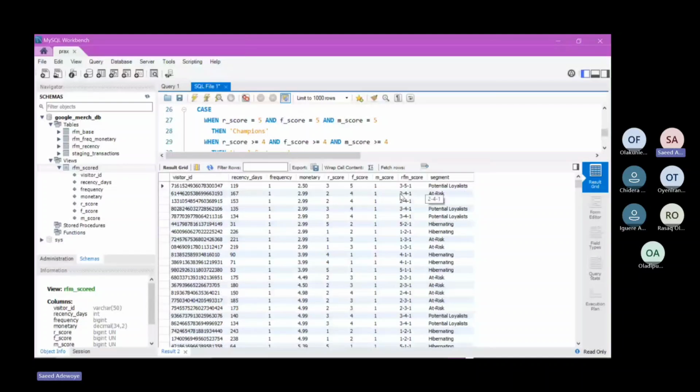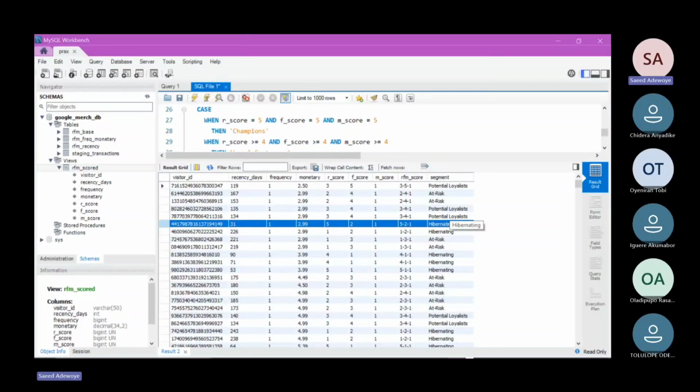And see this customer over here, 2, 4, and 1, it's at risk of leaving us. So definitely, whenever we are targeting, let's say a promo or a discount, we'll target all these customers with those discounts and promos, because they are liable to churn and we won't want them to leave us. Definitely we'll try to personalize their emails. They'll be reflecting something like discounted products, promo for them, like that.